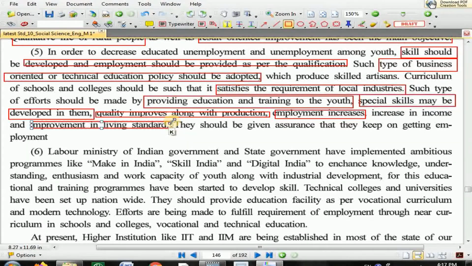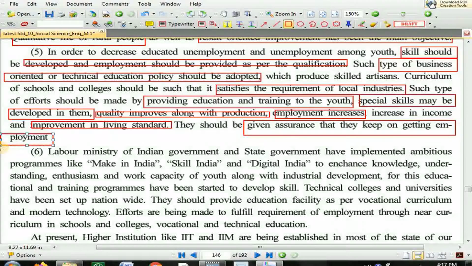They should be given assurance. Youth must be given assurance that they keep on getting employment. Youth must get the assurance that you will get work continuously.